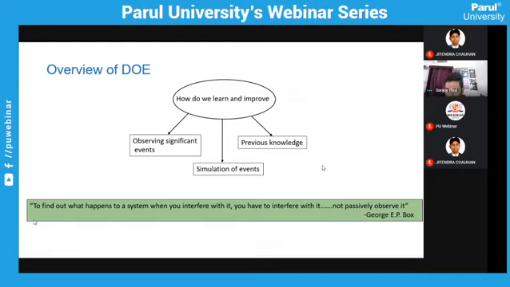Next is the previous knowledge. These days we deal with data. So if your company or your research group has a lot of data available, and they are working in the same direction, then it's helpful to you. Then you know where to go. You know which parameters will be affecting your efficiency or whatever you are looking into. So the previous knowledge is essential.